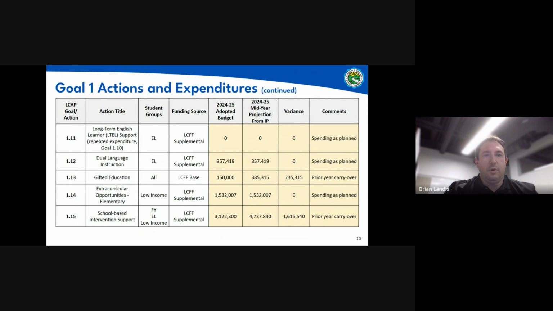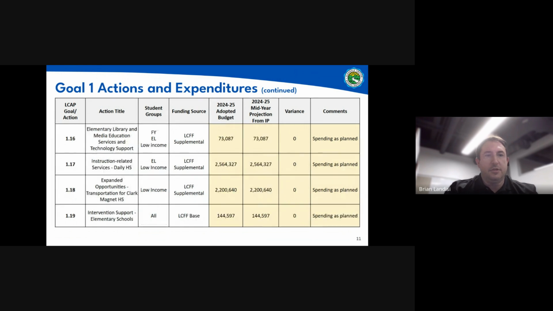In this area, we'll also be looking at language skills, this time with our long-term English learners, our dual language instruction, and our gifted and talented education programs, extracurricular opportunities at the elementary level, and intervention supports. You'll see in some of these cases there is a variance, and this variance is due to prior year carryover. That is, the funds are carried over from a past year, and that's why there is a little bit of a variance, but in the positive direction. Let's take a look at our next set of actions.